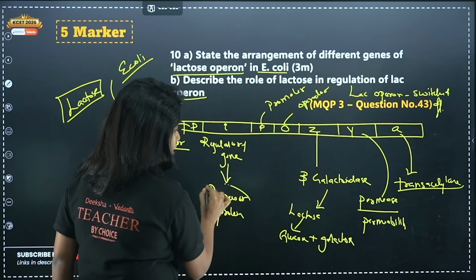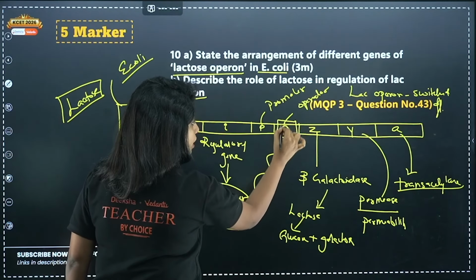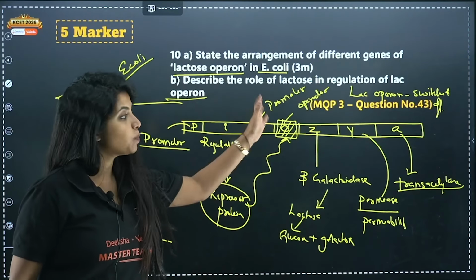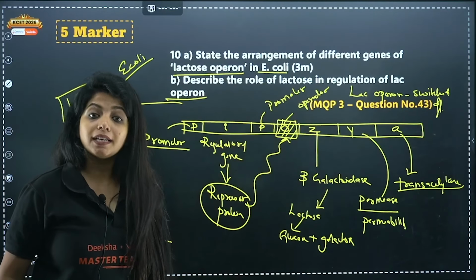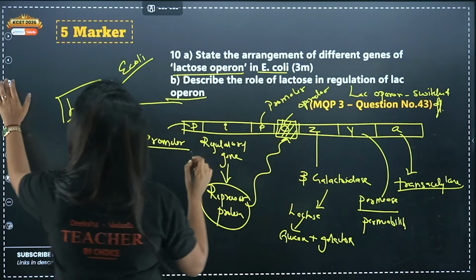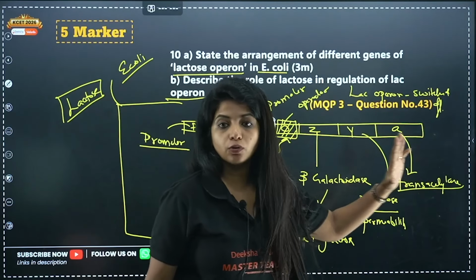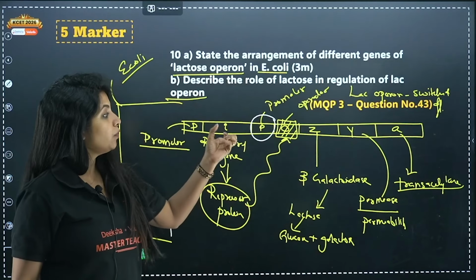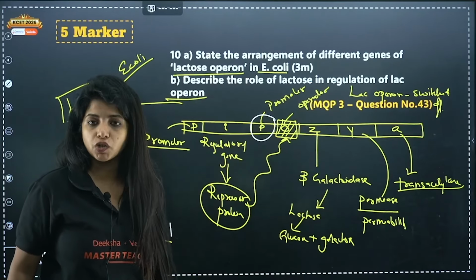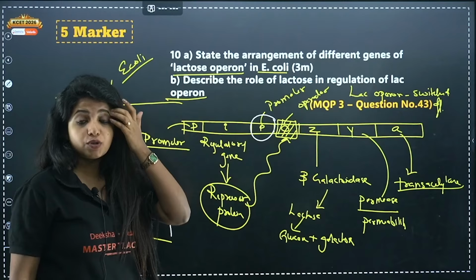The repressor protein, my dear children, goes and binds on the operator region. You know who is responsible for transcribing? It is RNA polymerase. RNA polymerase always comes and binds on the promoter region wherever it wants to do transcription, and then it moves ahead for the process of transcription. But over here it is not able to move ahead. Why? Because there is a repressor protein attached, and hence the enzymes won't be produced, and that is totally fine because lactose is not there.